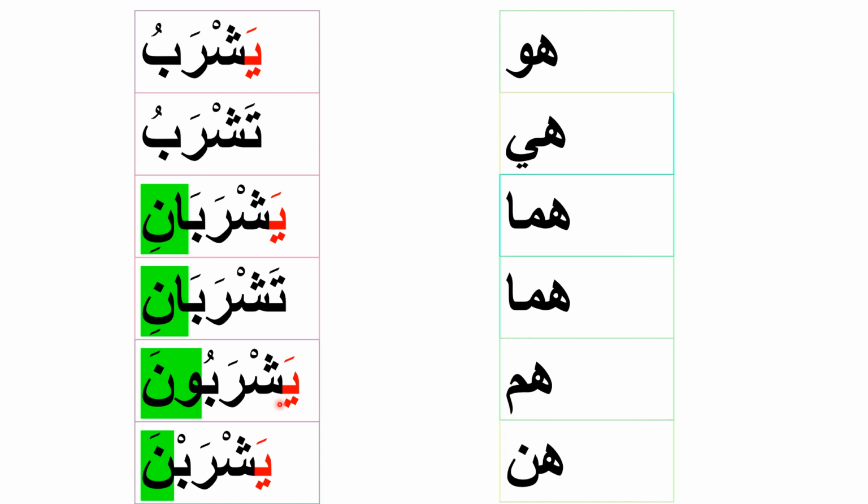هم يشربون. They drink, masculine plural. هن يشربن. They drink, feminine plural. In general, the letter ya at the beginning of the verb is a prefix that indicates and means that you are talking about someone. هو يشرب. He drinks.